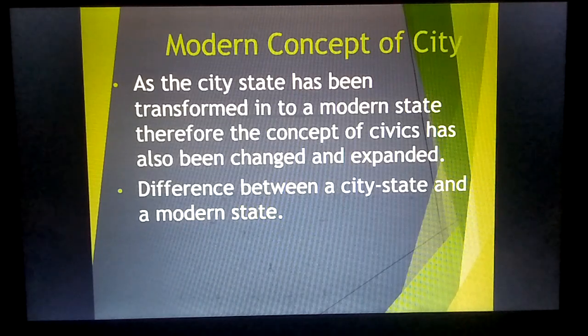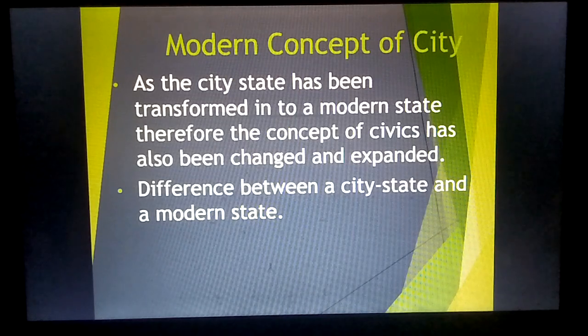But in ancient times, for example, Sparta was a city and at the same time a city-state. Athens was a city and at the same time a city-state. So in ancient times, there was no difference between a city and a state, but in modern times there is a huge difference, because a city is part of a state and there may be many cities in a modern state.